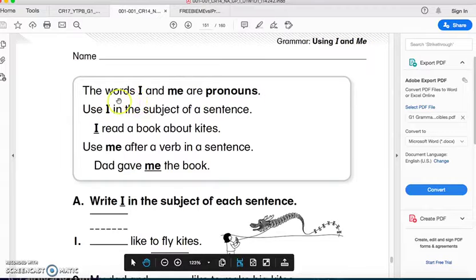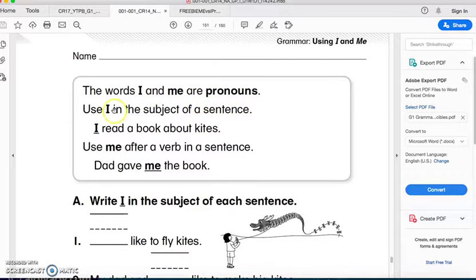The words I and me are pronouns. Use I in the subject of a sentence. I read a book. So who's the subject? You're talking about yourself. You are the subject. I read a book about kites. Use me after a verb in a sentence, like Dad gave me the book, or Mom helped me with my homework. Miss Ferial teaches me how to do this.